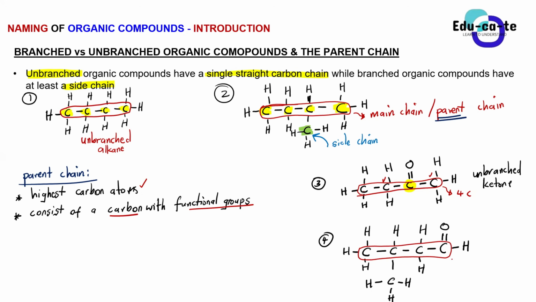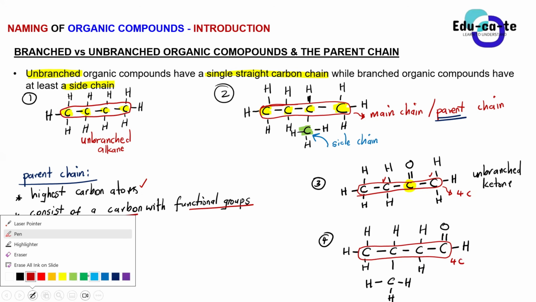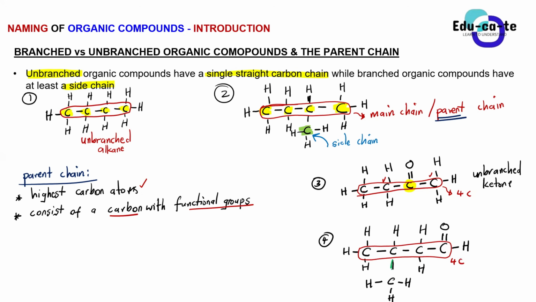But we can see that we've got a carbon that is going to the side, a carbon that is actually not part of this straight chain. So this is the carbon that we'll call a side chain, because it's only one carbon. It's a side chain.